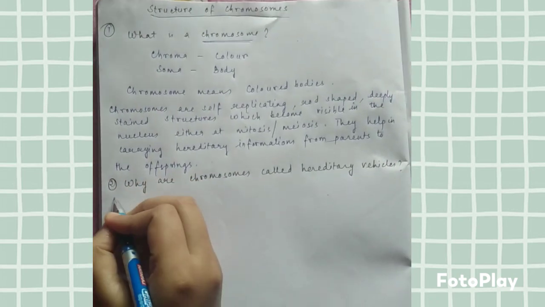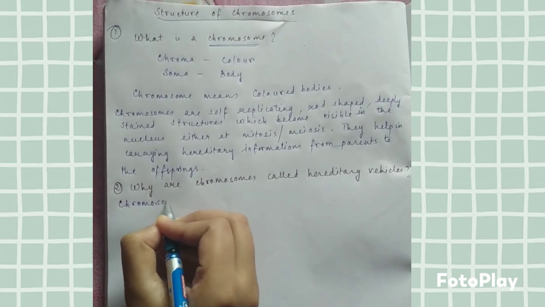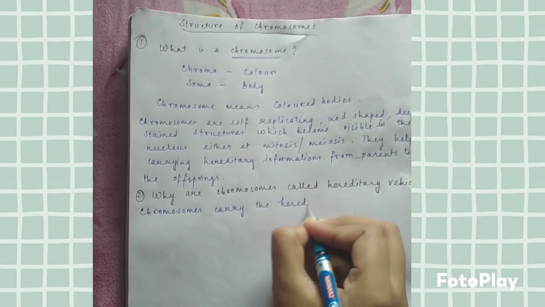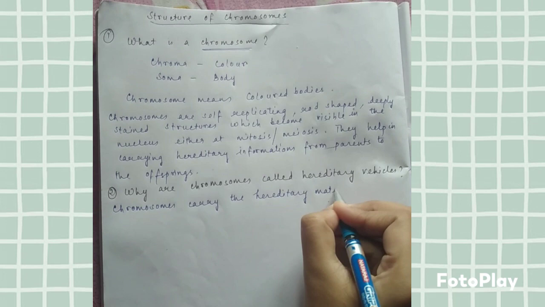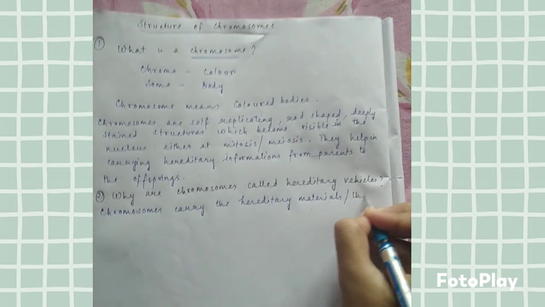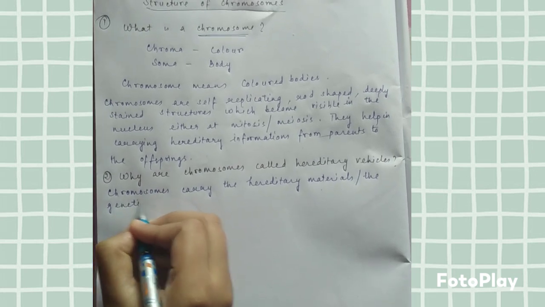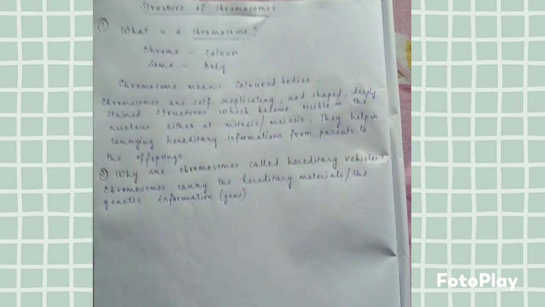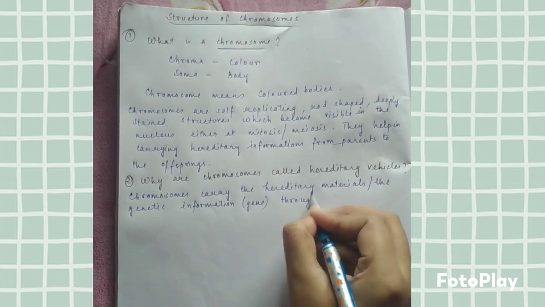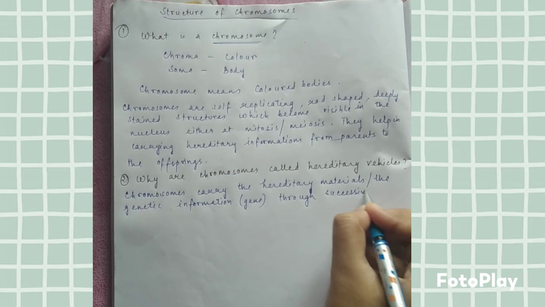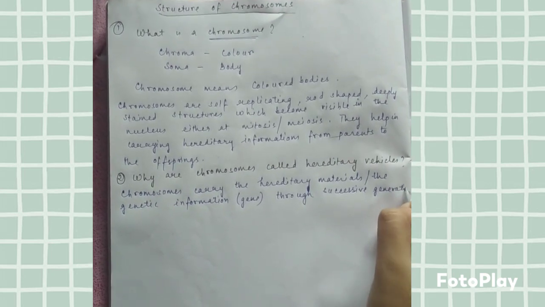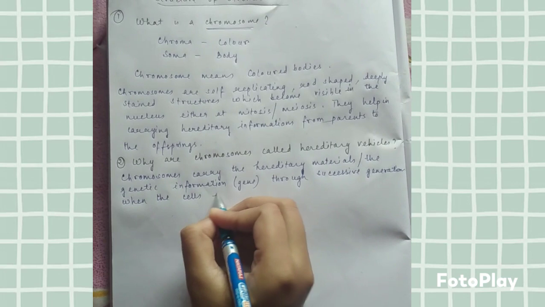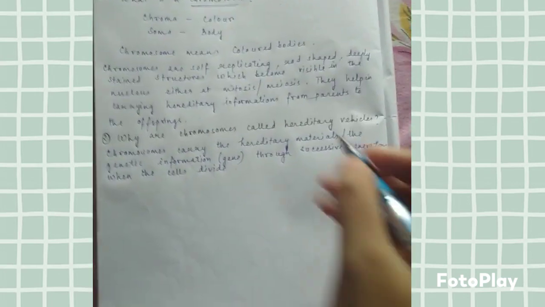So write down that chromosomes carry the hereditary materials or the genetic information, that is the gene, through successive generations when the cells divide. Hence, they are called hereditary vehicles.